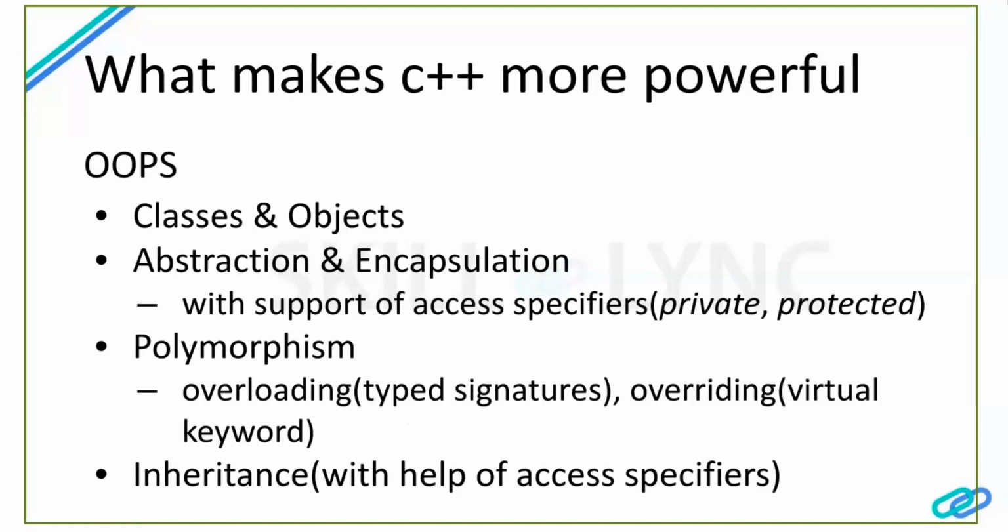What makes C++ the most powerful one? Every industry is doing a good job with the help of C++. So there is something with C++. They have been living for more than 3 decades in this industry. The major thing is they have covered OOPS as the basic building blocks, which everyone may know about. Classes and objects are the basic building blocks.